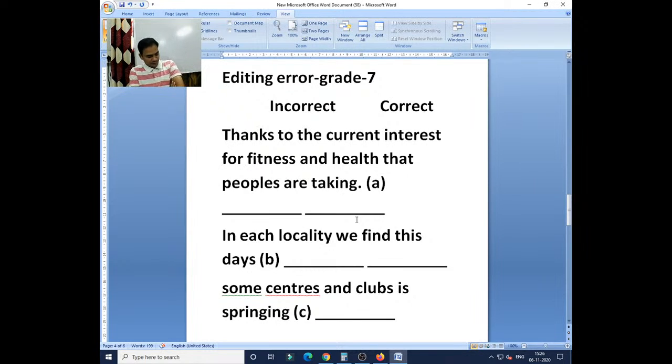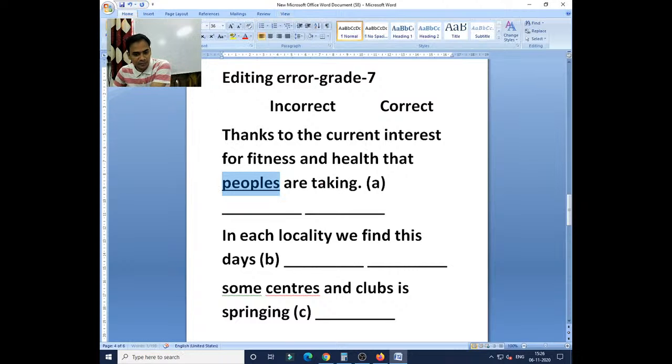Manthan, you have written peoples into people. So, the majority of students have identified peoples as the mistake.